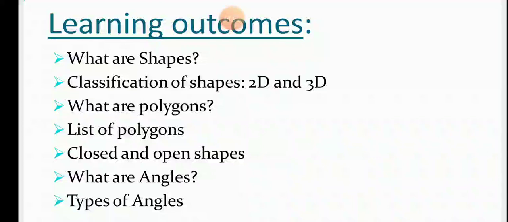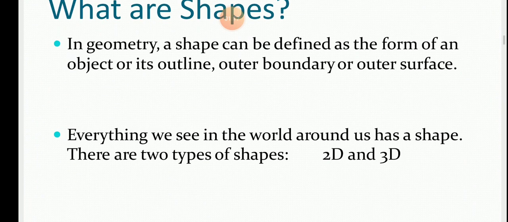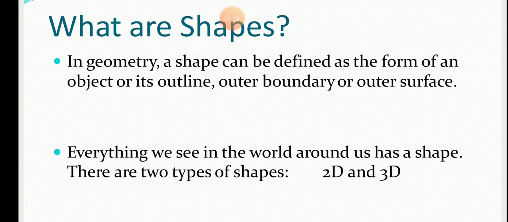So let us see step by step. Our first topic, what are shapes? Or you can say, what do you mean by shapes, or define shapes? In geometry, a shape can be defined as the form of an object or its outline, outer boundary or outer surface.